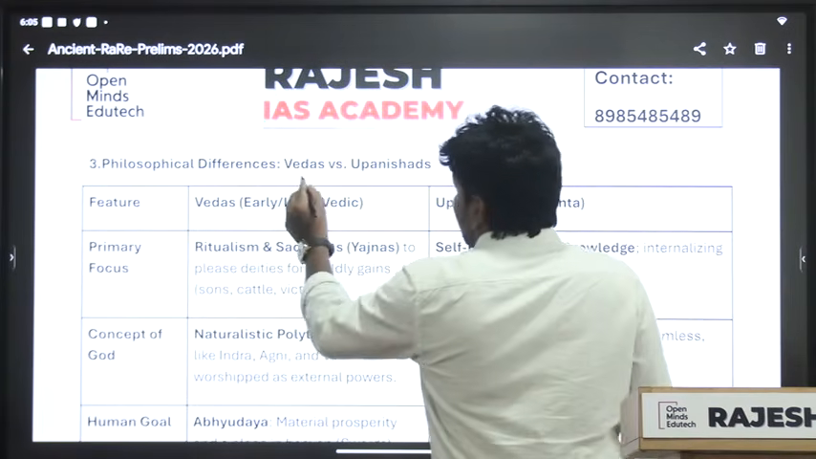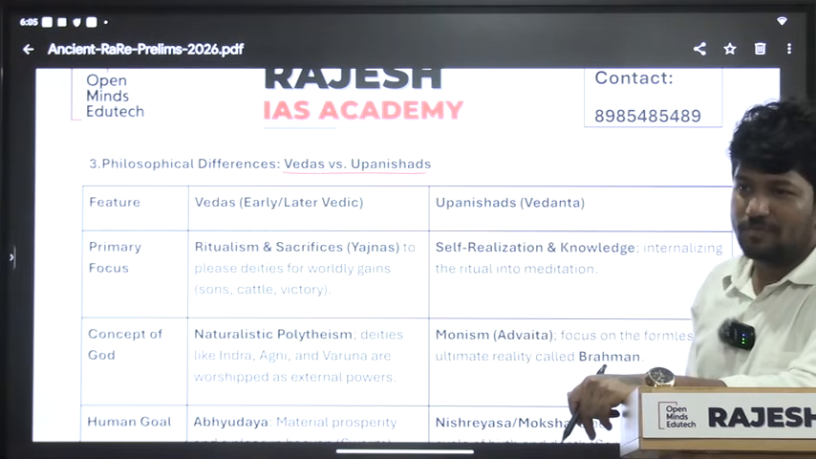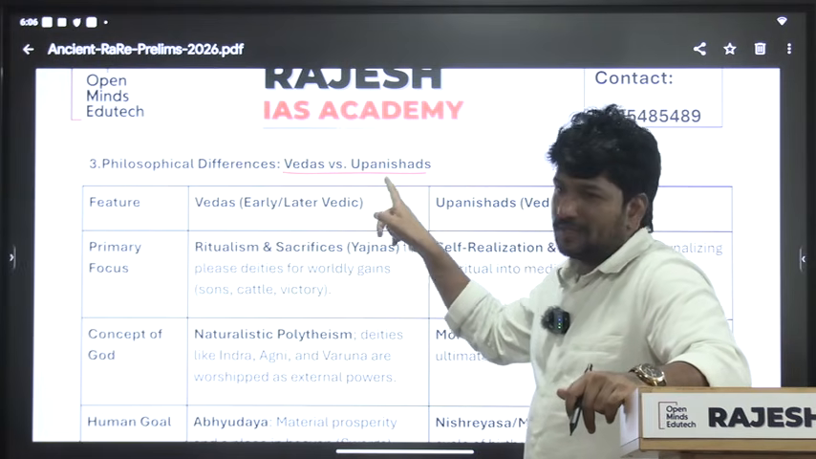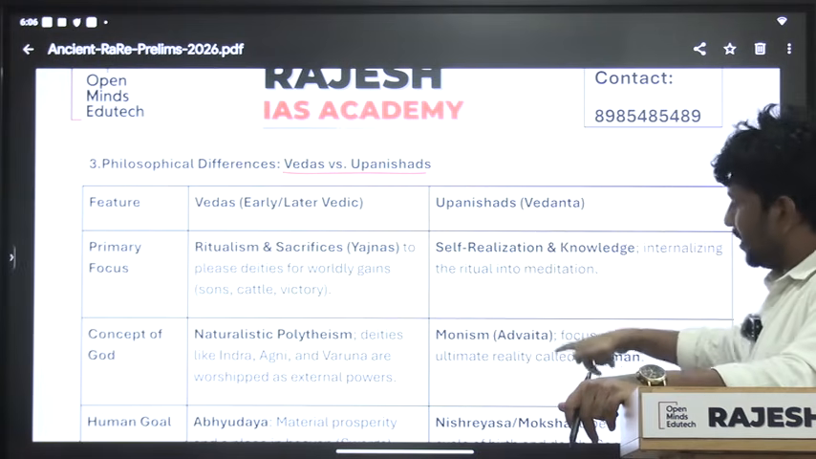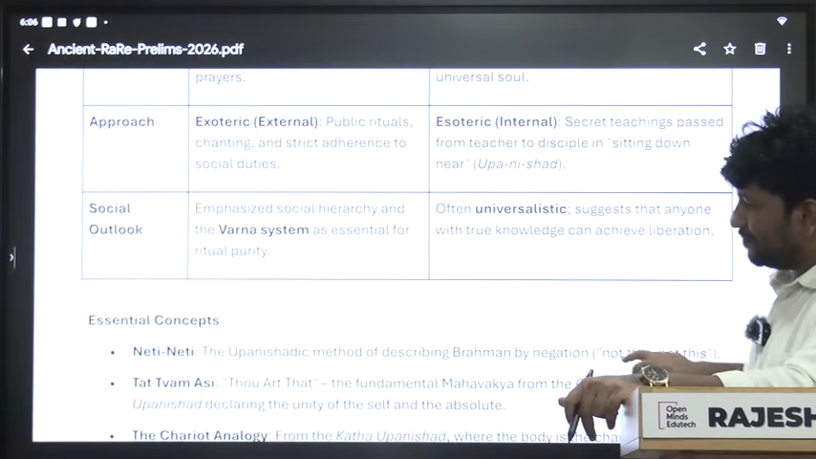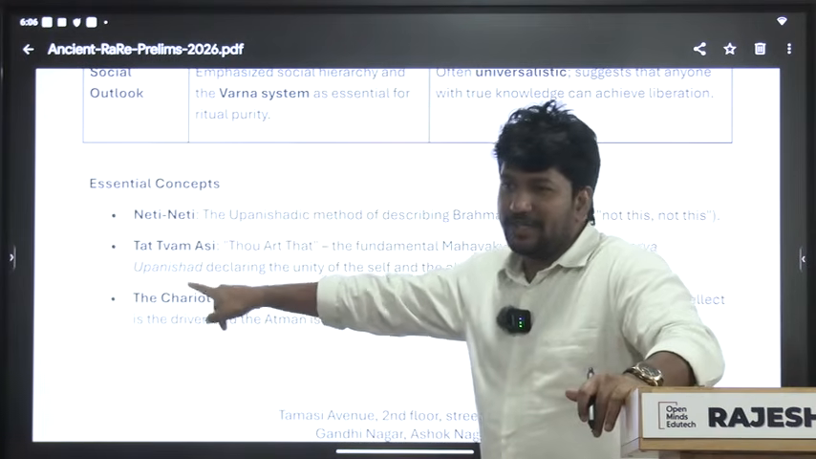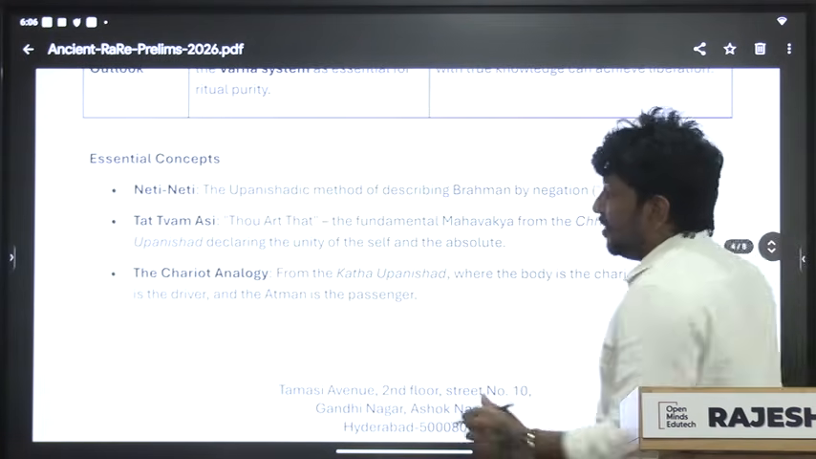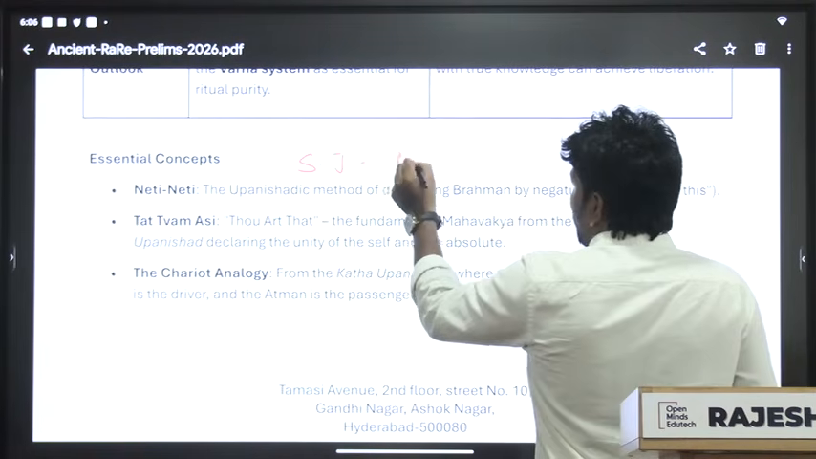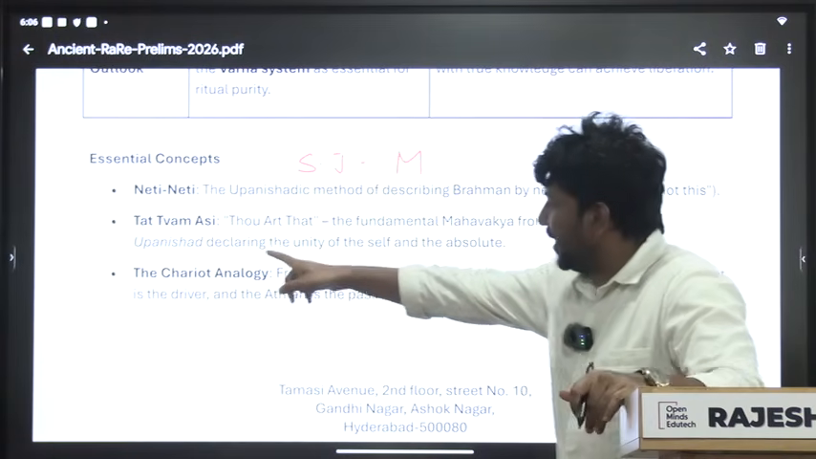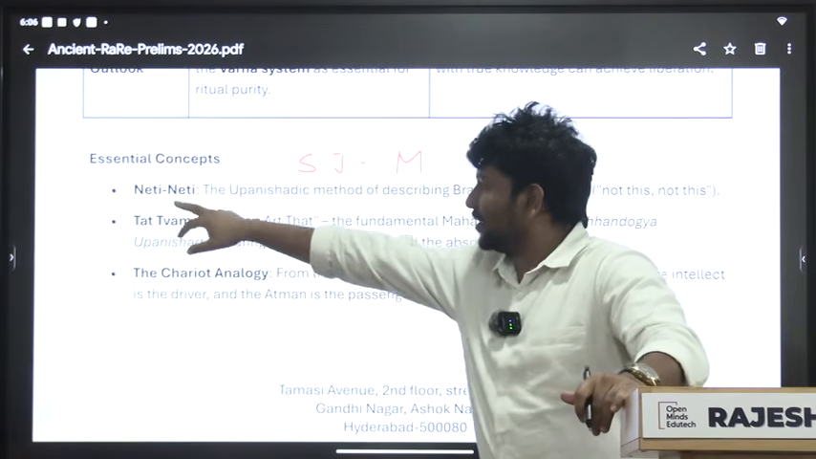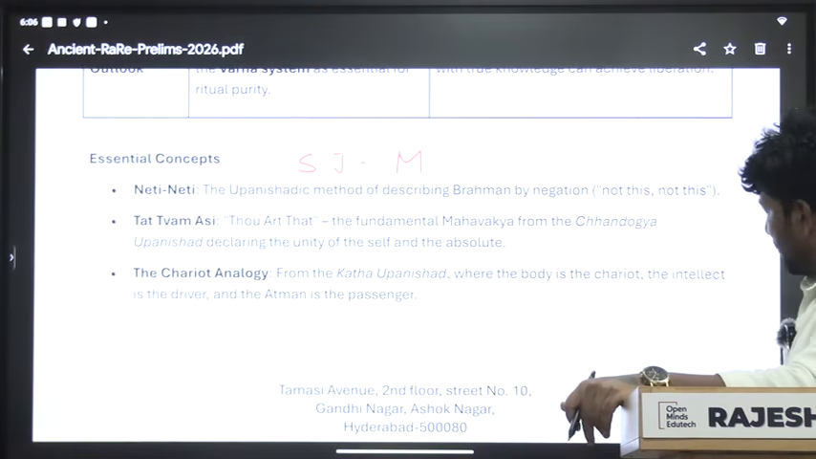Another one. Now they have started asking about philosophical differences also, so the questions on philosophical difference are increasing. You should know the difference between Vedas and Upanishads. What do the Vedas talk about, and what do the Upanishads talk about? This is the third theme, along with the terms mentioned in Upanishads. They asked about Satyameva Jayate, which is in the Mundaka Upanishad. In future they may ask the chariot analogy, or Tat Tvam Asi, or Neti Neti.